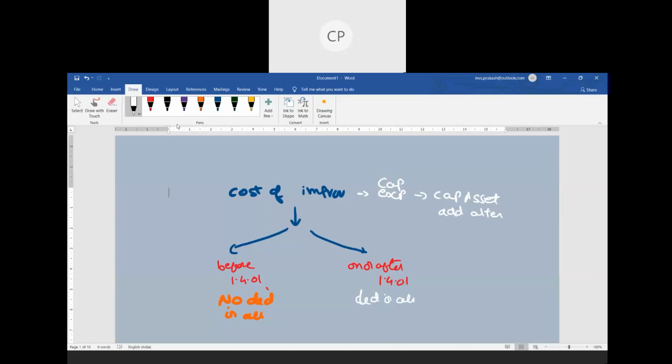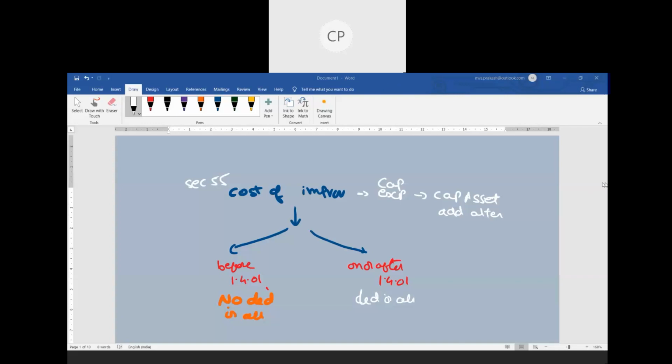If that expense is incurred after 1st April 2001, you can take it as a deduction. If you incurred it before, you cannot take it as a deduction. This is also part of Section 55. Section 55 speaks about two things: one, cost of acquisition, and another, cost of improvement. These are the two things you are supposed to consider. That is Section 55.